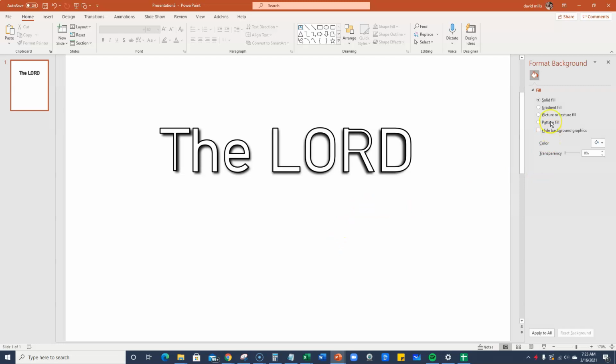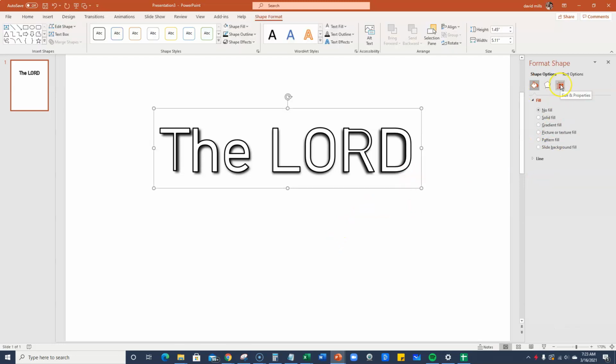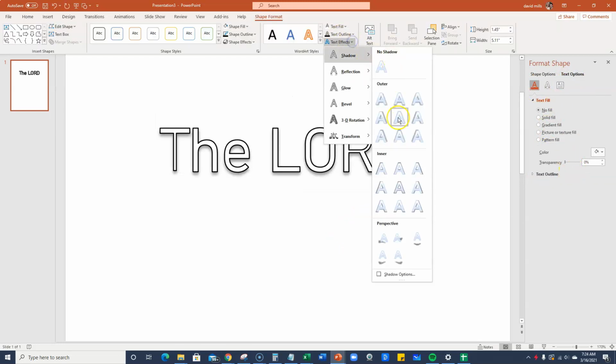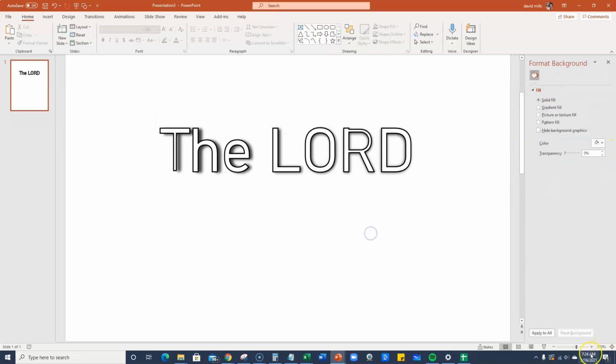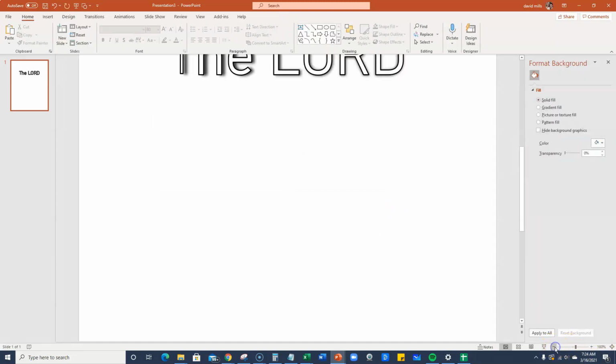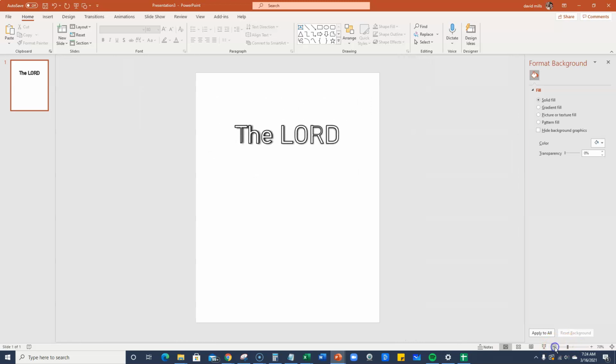You can see. So you just kind of mess around with it until you get it to look the way you want. And then I'm going to go ahead and zoom back out. Okay, we're going to zoom back out real quick, and we're going to move on.